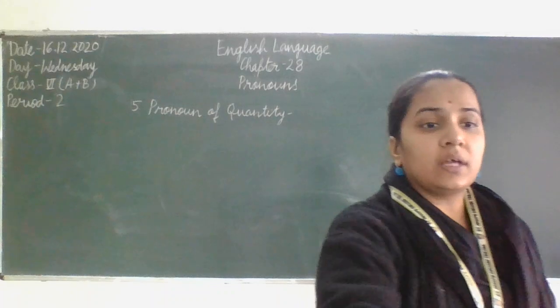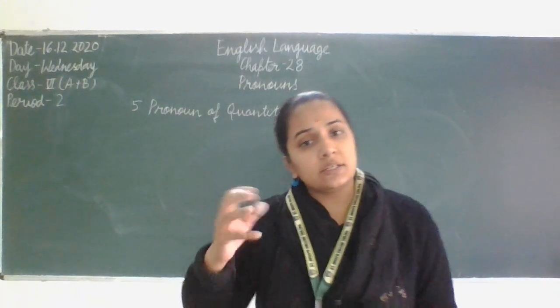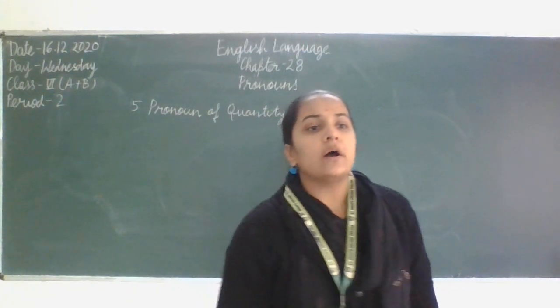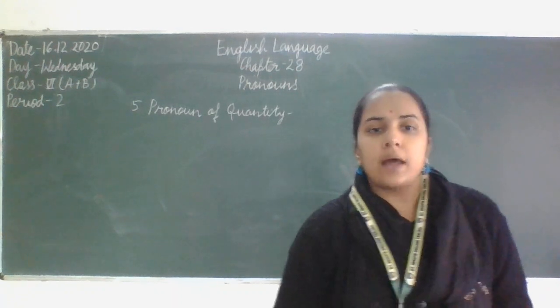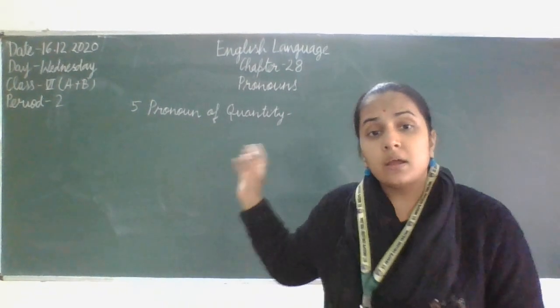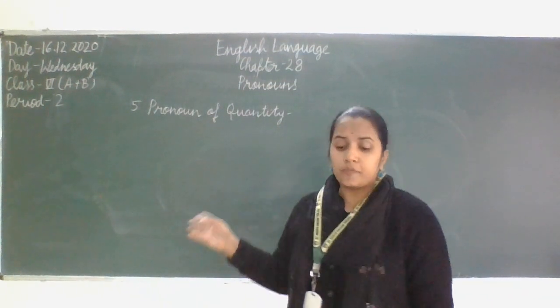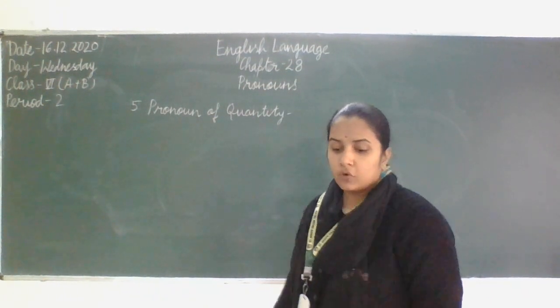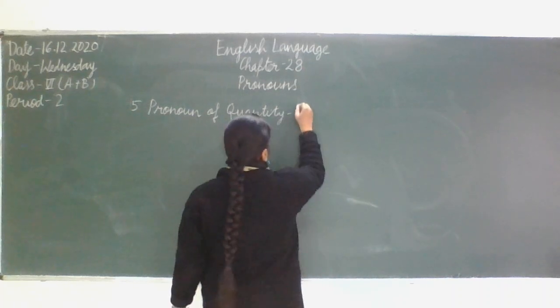Quantity in both the terms, if it is in terms of number or if it is in terms of amount. So both things will be under the category of pronouns of quantity. What are the words that we use?